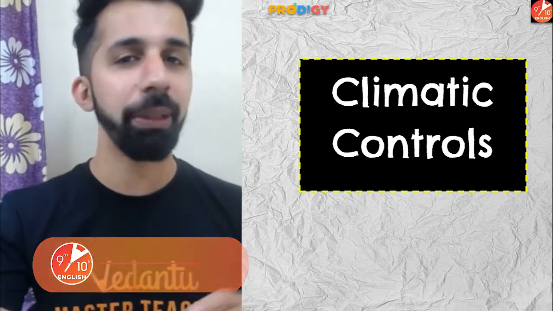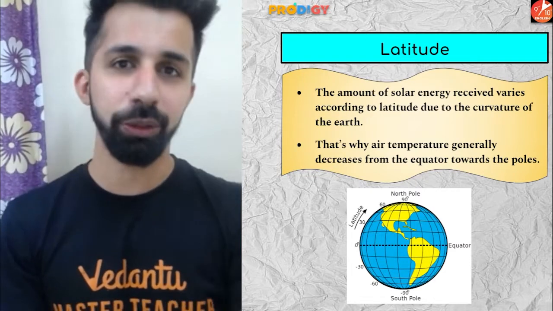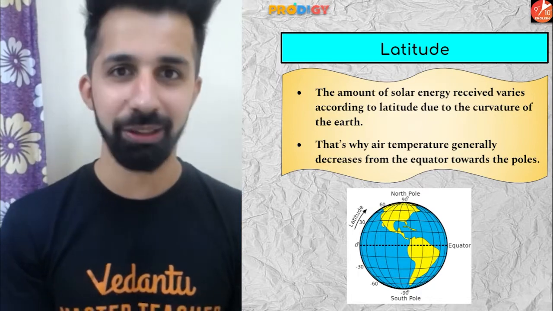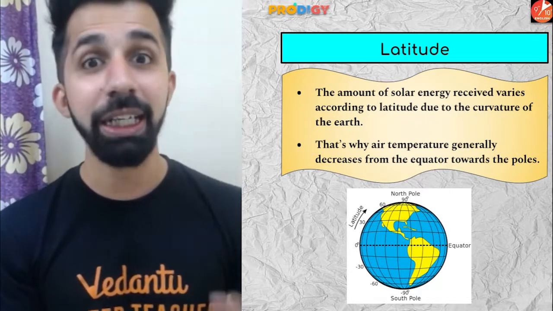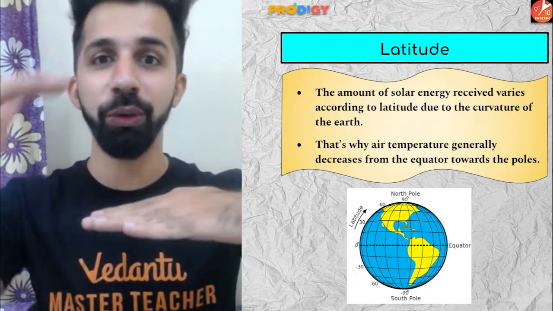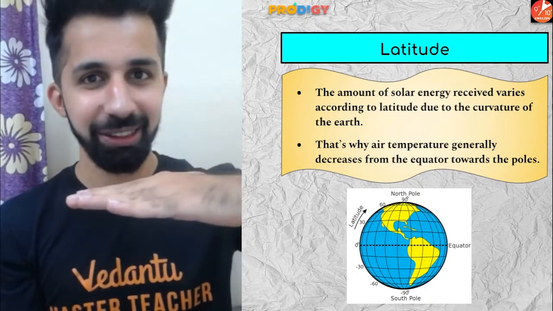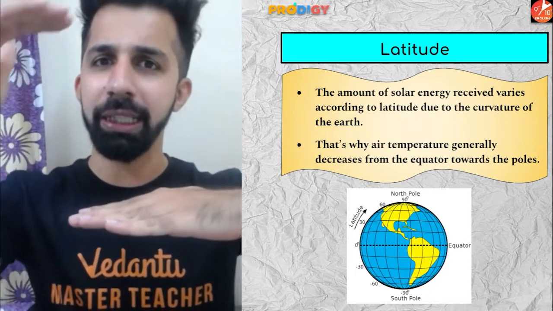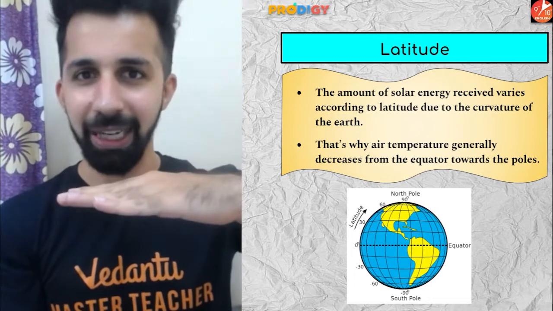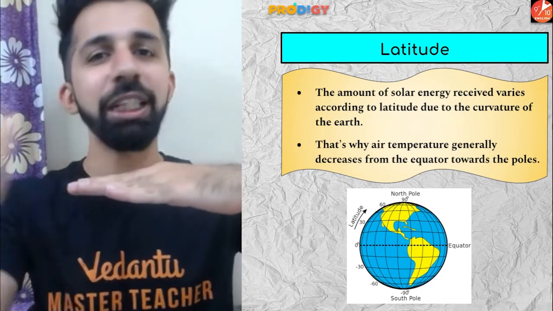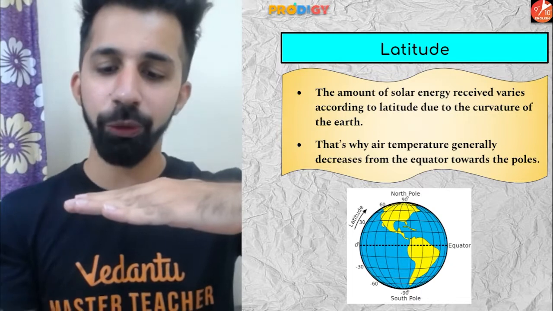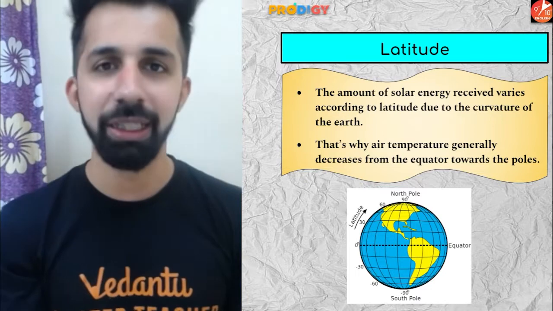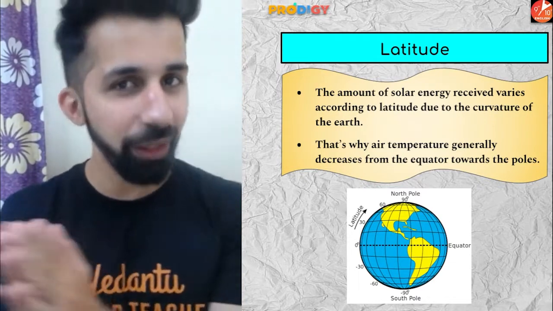The very first climatic control we have is latitudes. Now guys, what are latitudes? Latitudes are imaginary lines which move from west to east. Equator divides the earth into two equal parts, northern hemisphere and southern hemisphere. So equator is the biggest latitude. There are a total of 90 latitudes in the northern hemisphere and 90 latitudes in the southern hemisphere. So 90 plus 90, 180. And if you include the equator also, then it sums up to 181. So there are 181 latitudes.